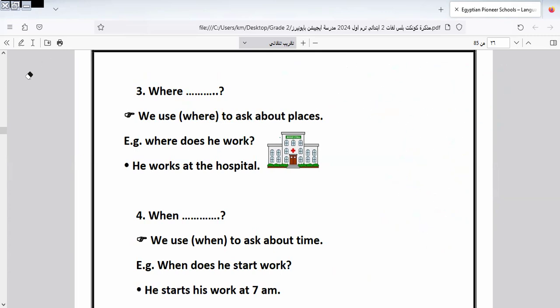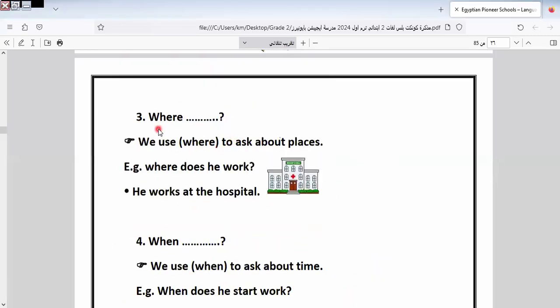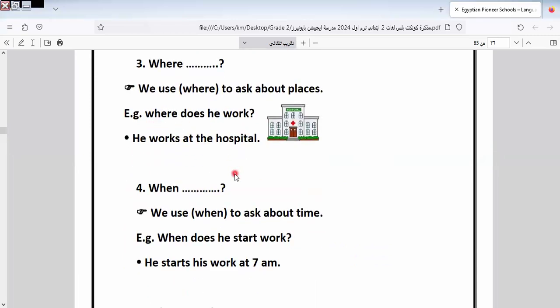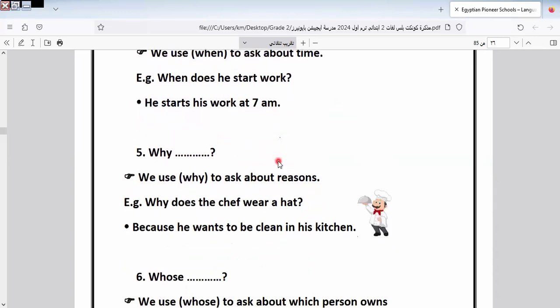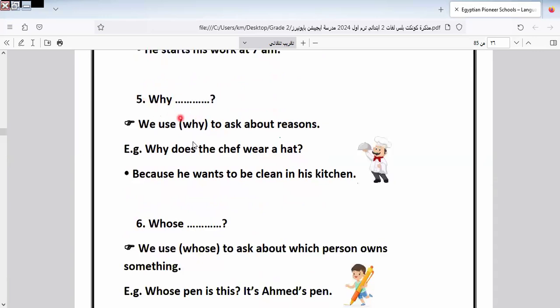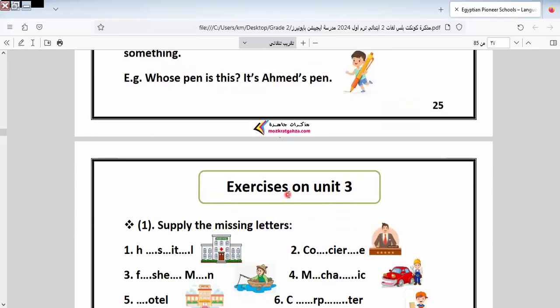Let's continue the rest of our unit. Here we have when. Here we have where, to ask about places, like this: Where does he work? At the hospital. When is to ask about time. When does he start? He starts at 8, or can say 7 a.m. or p.m. Why is to ask about reasons. Why does the chef wear a hat? To be clean in his kitchen. Whose is to ask about possession, something that belongs to someone. Whose pen is this? If someone lost his pen in your classroom, we say, whose pen is this? It's Ahmad's pen.